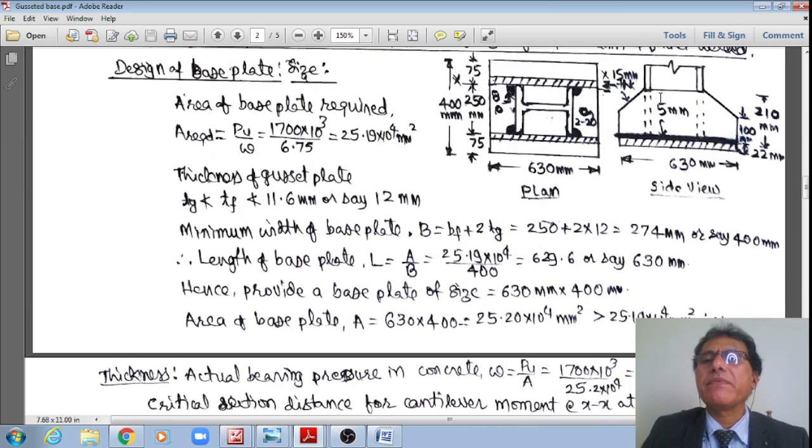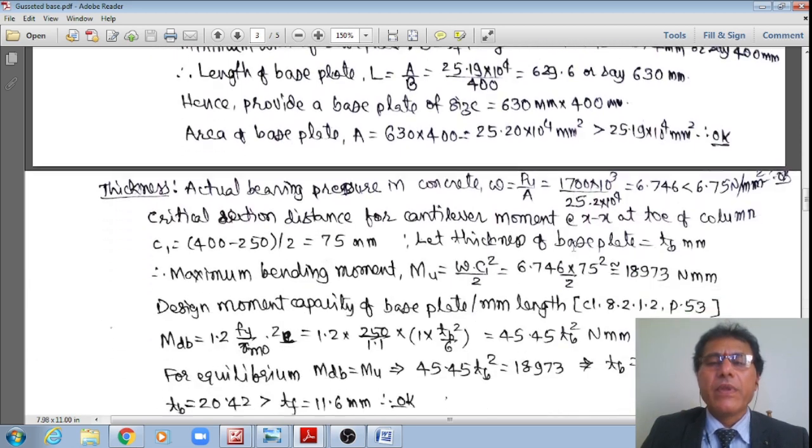I'm just assuming, to start with, the height of the gusset plate is equal to 200 mm. This total height, if that is 200, is slowly decreasing from the top of the flange over a distance of 100 mm. Therefore, this is 100 mm and the remaining height is equal to 100 mm, right?